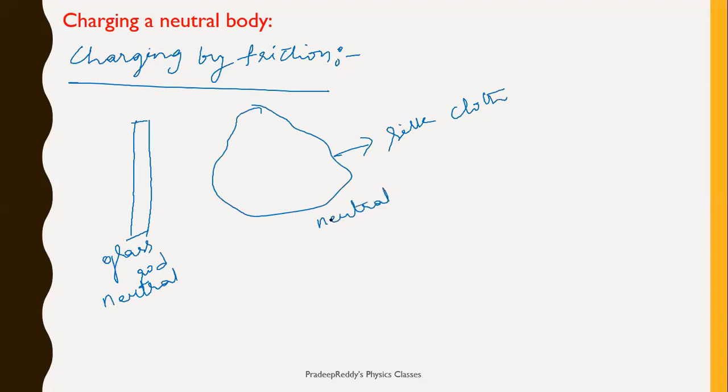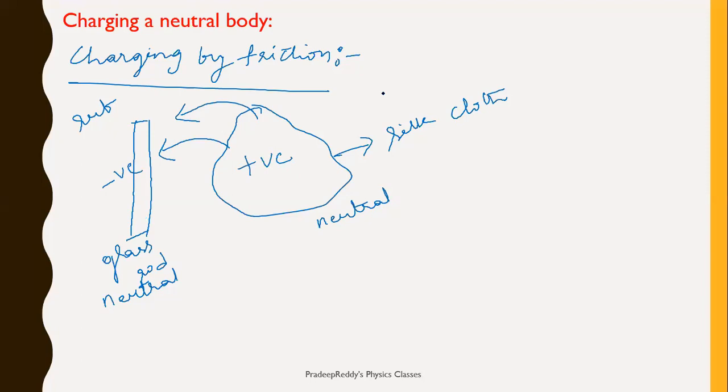Two bodies are neutral. Now I'll take this silk cloth and rub it on the glass rod. Due to friction, what would happen? The negative charge from the silk cloth can be transferred to the glass rod. As a result, the glass rod becomes positive and the silk cloth becomes negative. So two surfaces get charged in case of friction.